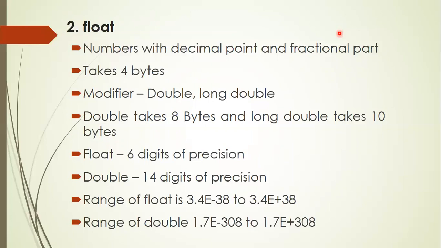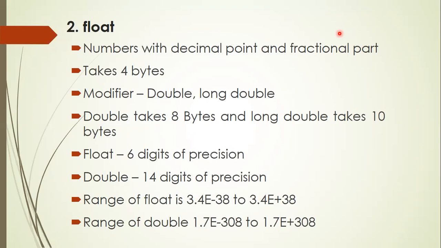The range of values for float data type is 3.4 e to the power of minus 38 to 3.4 e to the power of plus 38. The range of double data type is 1.7 e to the power of minus 308 to 1.7 e to the power of plus 308. E stands for into 10 to the power of. So in case of float, it is 3.4 into 10 to the power of minus 38. It's a very, very small number. And 3.4 into 10 to the power of plus 38. It's a very big number.